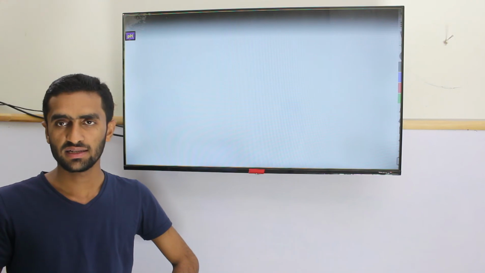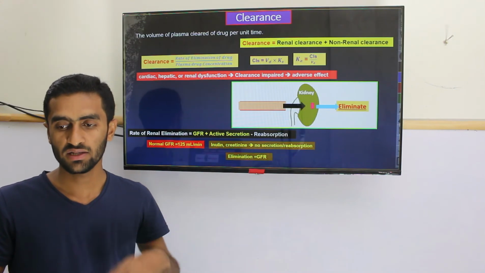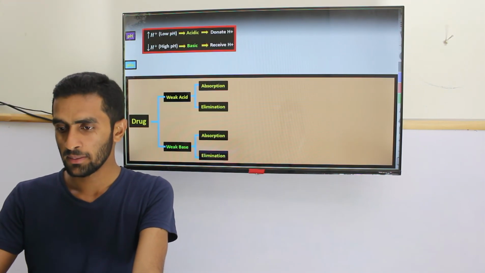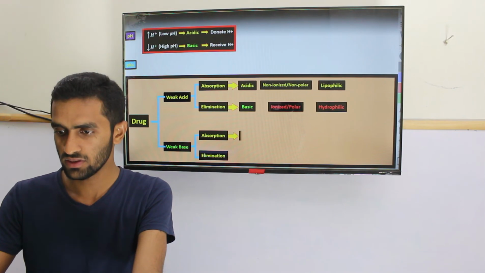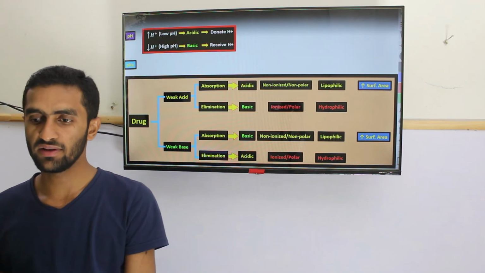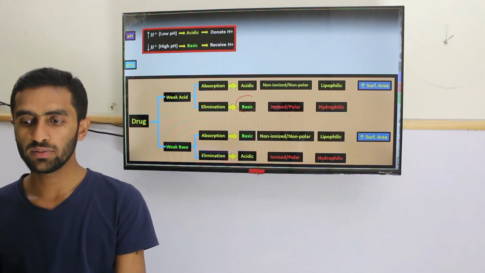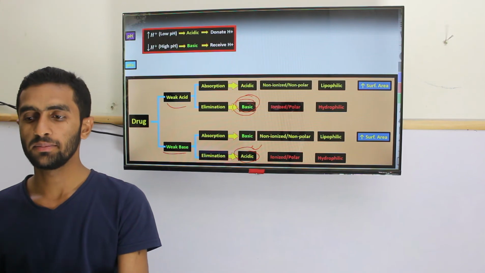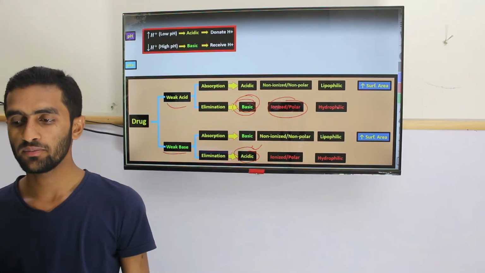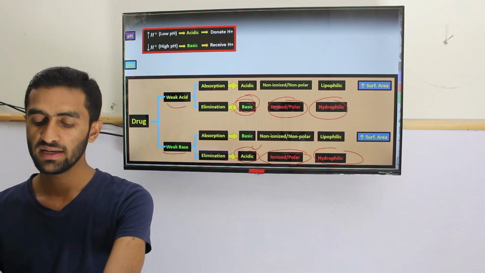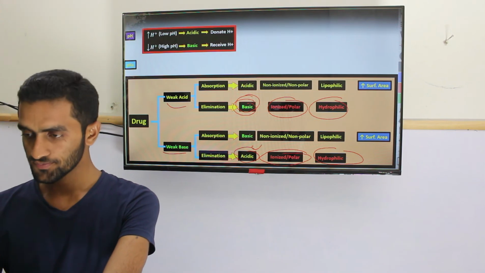Before we go to the rate of elimination, just recall some concepts. I'm not going to explain all of this because we have covered it in absorption, but you must recall some of it. Number one: what are the factors for elimination? The medium should be opposite. For a weak base drug, the medium should be acidic. If it is a weak acid, the medium should be basic. The other thing is the ionized form and hydrophilicity. These are components which help make the drug hydrophilic, which we achieve by metabolism.